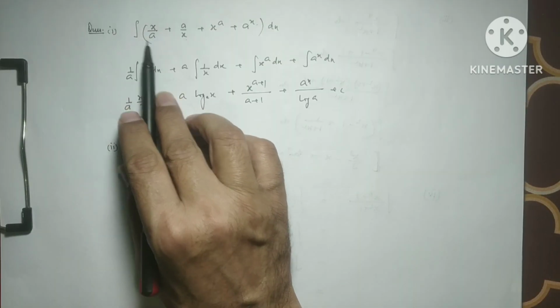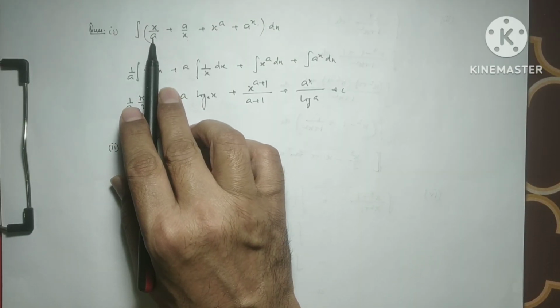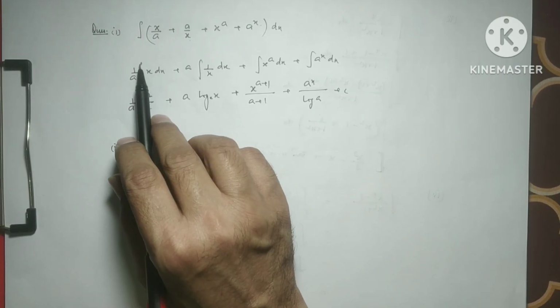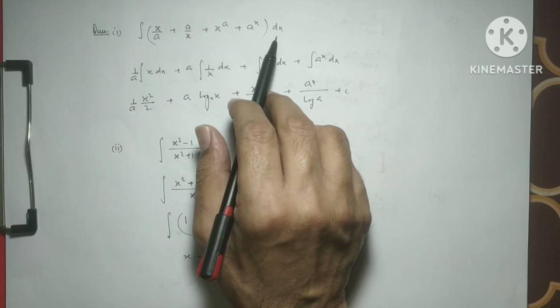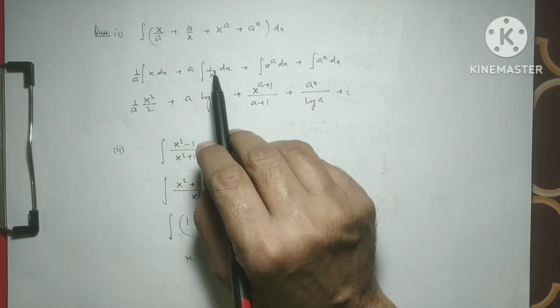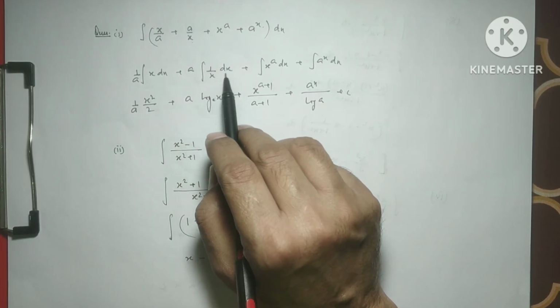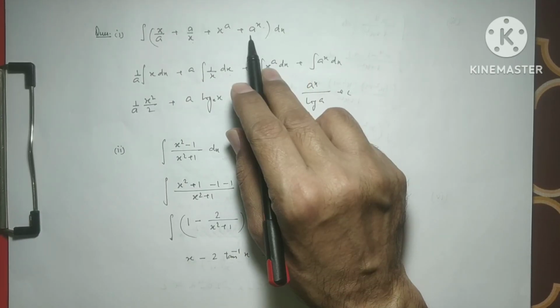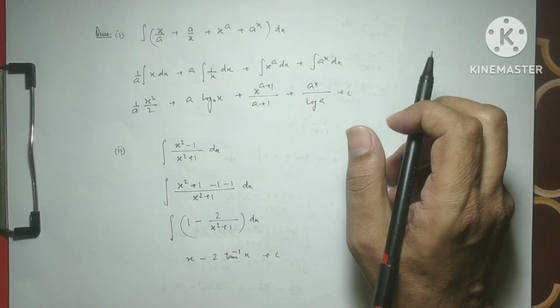First we take out the constant part, and the integration of x dx, plus when we extract a, we integrate 1 over x dx, then x to the power a dx, and the last one is a to the power x dx.